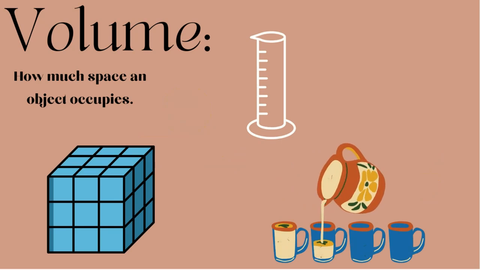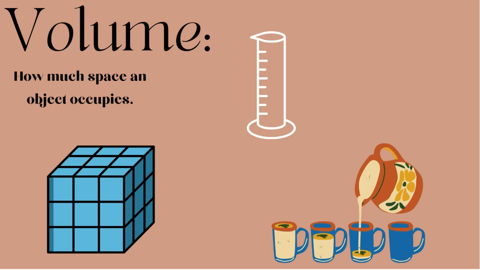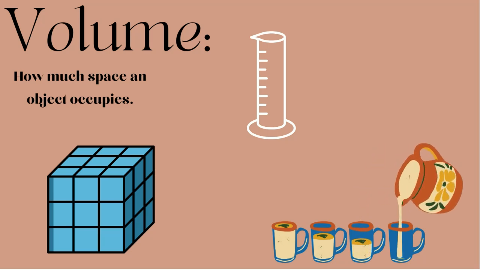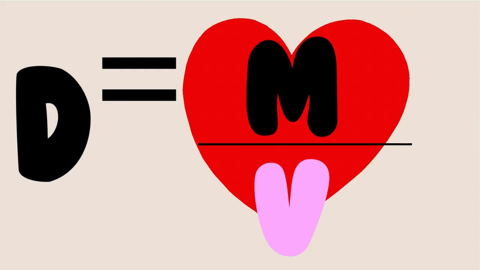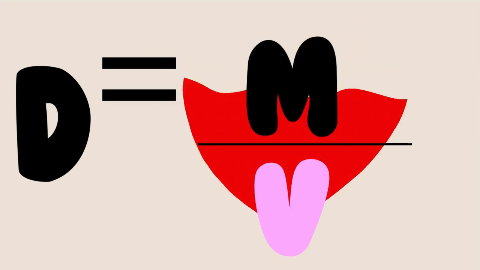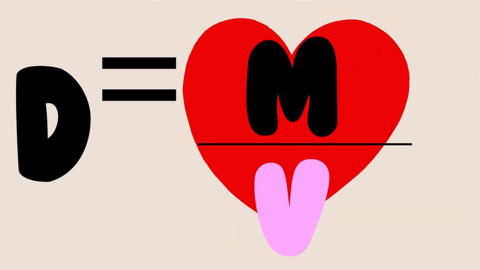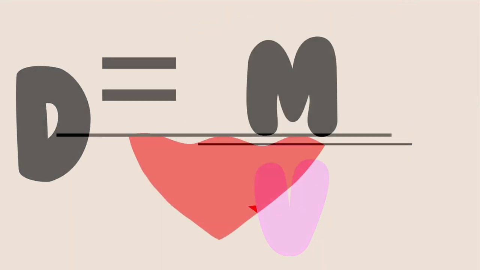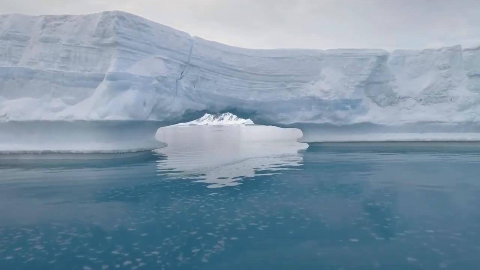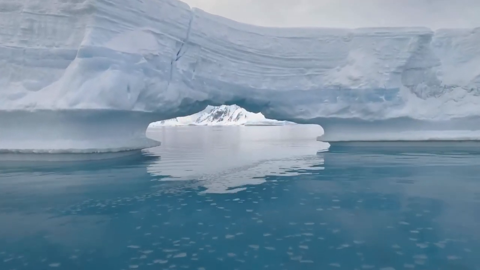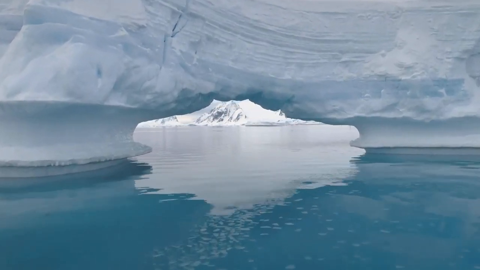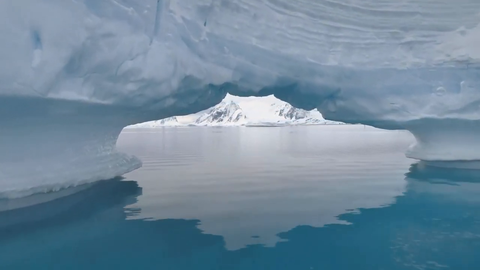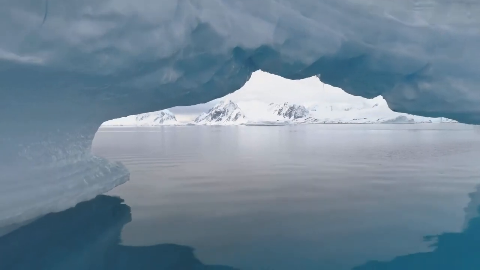Here's a simple way to remember the equation. Let's look at a broken heart. Do you see the M and V? Once you calculate the density, you can figure out if the object will sink or float in water. If the density is less than 1, then the object will float in water. If the density is greater than 1, the object will sink in water.